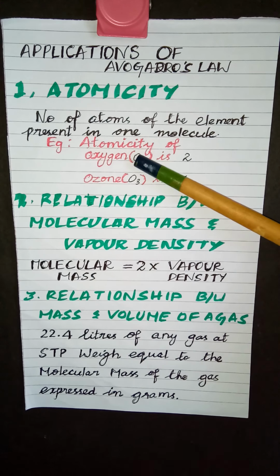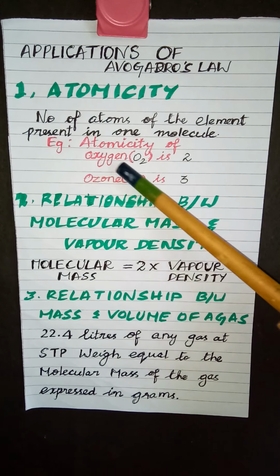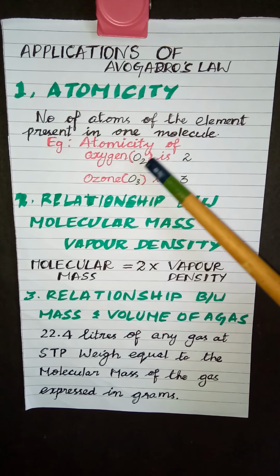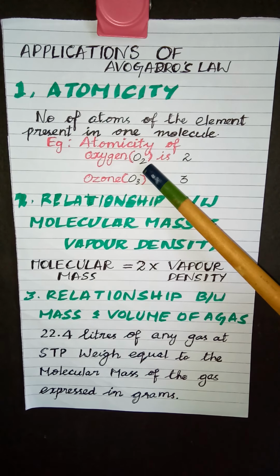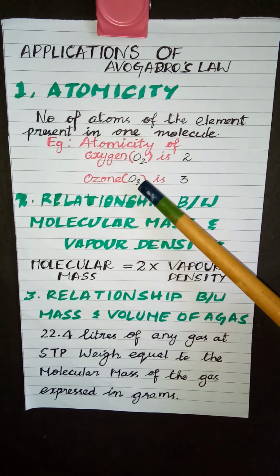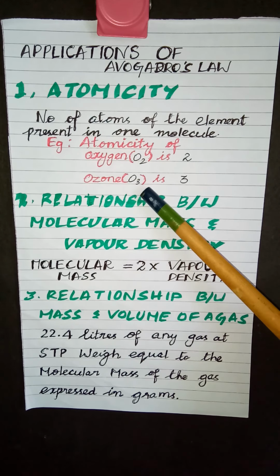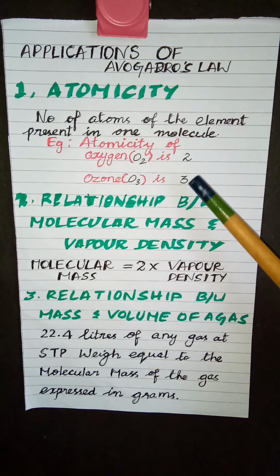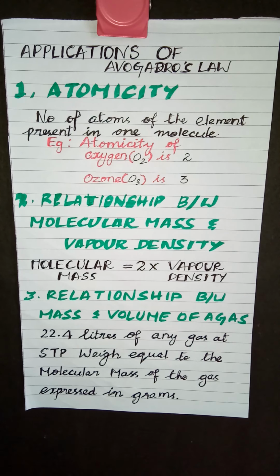Here I have given the example of oxygen. The atomicity of oxygen, which is O2, is 2, because in one molecule of oxygen there are 2 oxygen atoms. Same way for ozone, it is O3. So in one molecule of ozone there are 3 atoms. So the atomicity of ozone is 3.